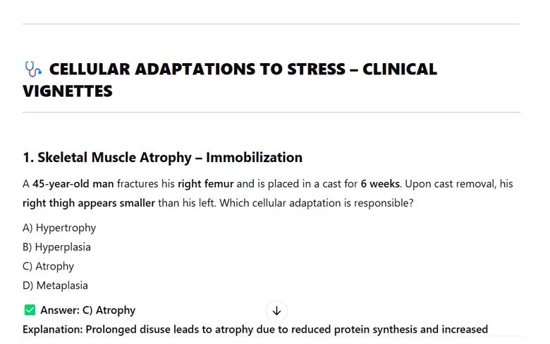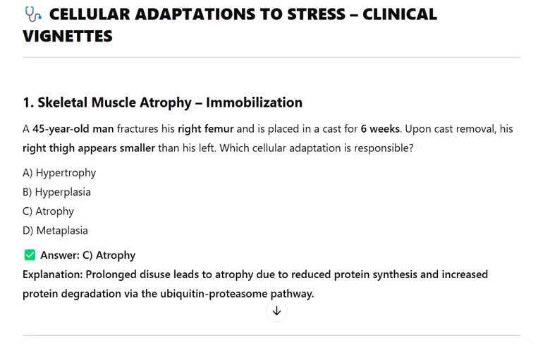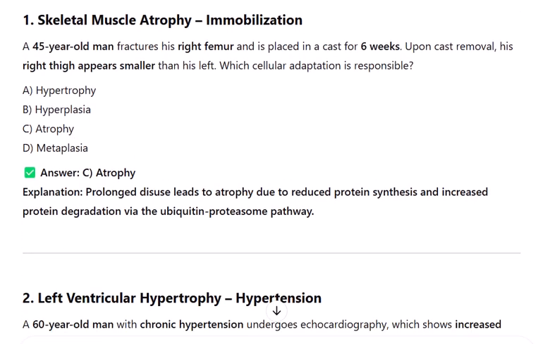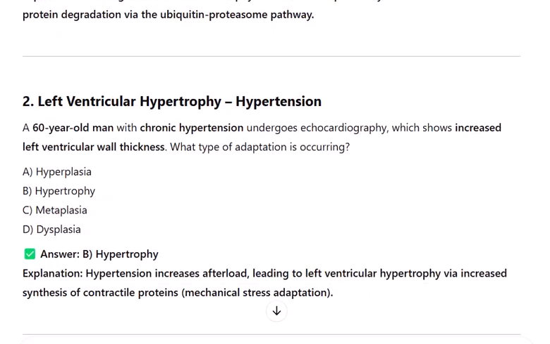A 45-year-old man fractures his right femur and is placed in a cast for 6 weeks. Upon cast removal, his right thigh appears smaller than his left. Which cellular adaptation is responsible? A. Hypertrophy, B. Hyperplasia, C. Atrophy, D. Metaplasia. Answer C. Atrophy. Muscle disuse leads to atrophy due to reduced protein synthesis and increased protein degradation via the ubiquitin proteasome pathway.